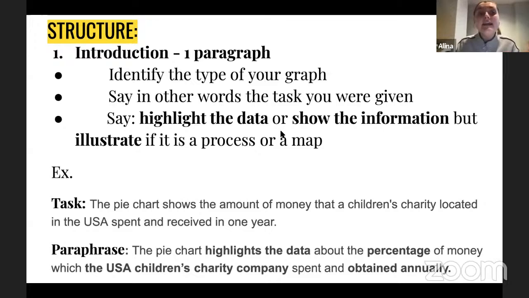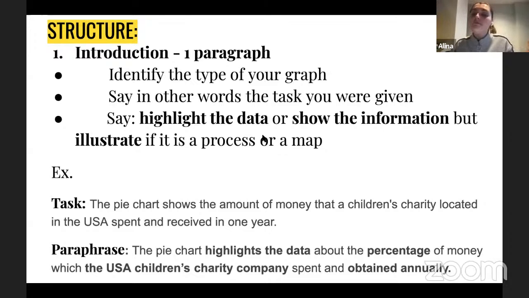Okay, and here in the strategy bullet point number 3, I'm showing you the best way what you need to use. I would recommend you start from highlight the data or show the information. Those are the most secure, I would say, ways you can talk about graphs, presenting some sort of information.